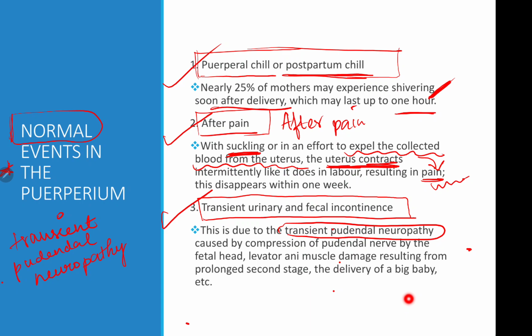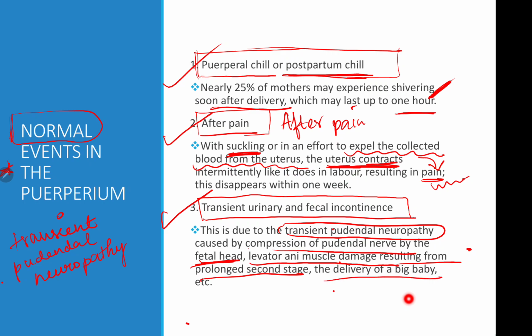There are definitely going to be lacerations and tears in the perineum, due to which there is going to be pudendal nerve damage. That is referred to as transient pudendal neuropathy, and this causes transient urinary and fecal incontinence. Why? Compression of the pudendal nerve by the fetal head is one reason. The levator ani muscle damage resulting from the prolonged second stage is another reason, and delivery of a big baby.